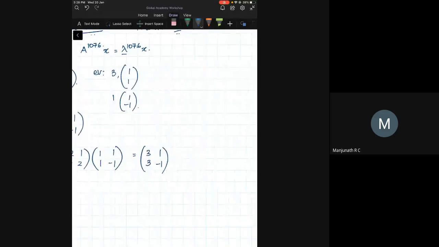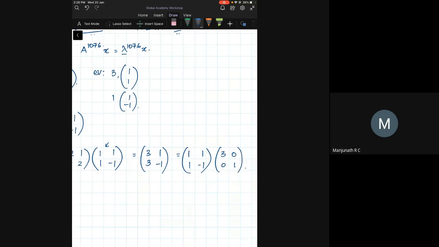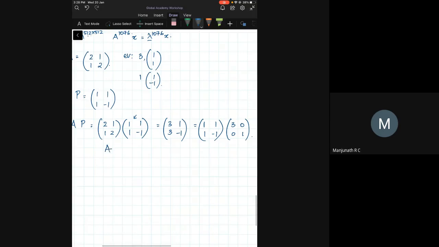Now, from the column picture of the matrix, I know that it is always the first column which gets multiplied by x1, and the second column gets multiplied by x2. So this is equivalent to saying, look, I have my matrix P itself, [[1,1],[1,-1]]. And the other matrix is going to be [[3,0],[0,1]]. So what do we see? We see that A times P is equal to P times D. So AP is equal to PD, which implies A is equal to PDP inverse. This is called eigen decomposition of A.